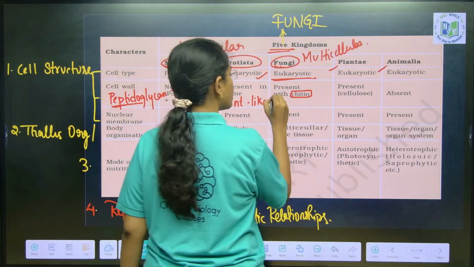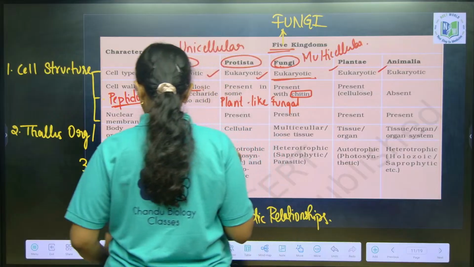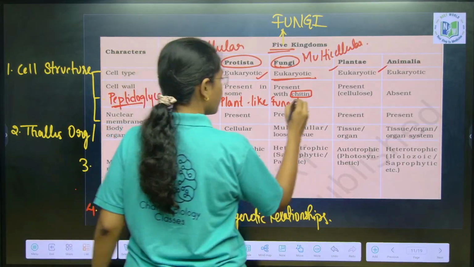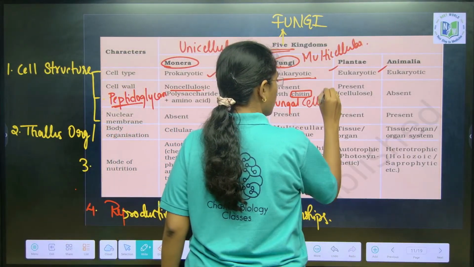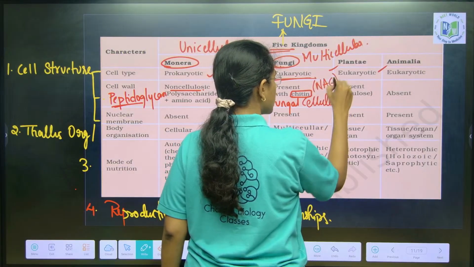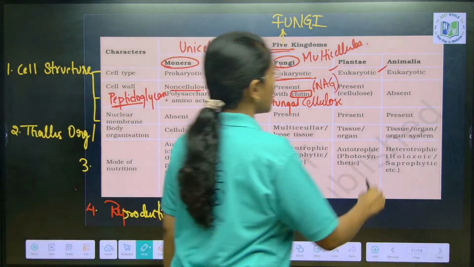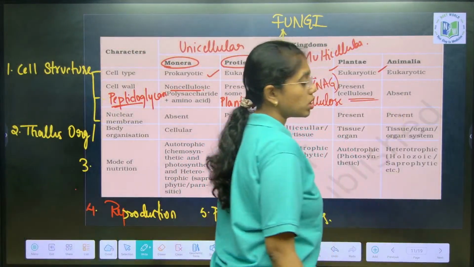This is known as fungal cellulose. It has NAG units, N-acetyl glucosamine units. Got it? And plantae, cell wall is made up of cellulose itself.